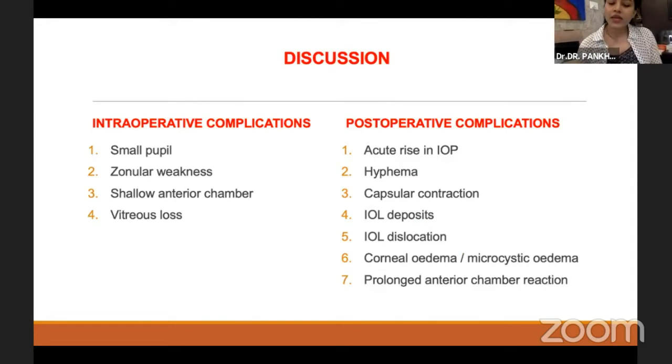Therefore, intraoperatively, we anticipated the occurrence of small pupil, zonular weakness with vitreous loss, and shallow anterior chamber, because of which we could manage to reduce postoperative complications of acute rise in IOP, hyphema, anterior capsular contraction and fibrosis, which is called capsular phimosis, and corneal edema, along with enhanced anterior chamber reaction.